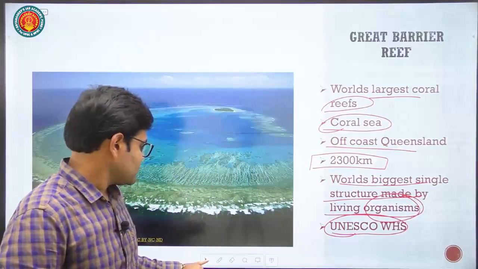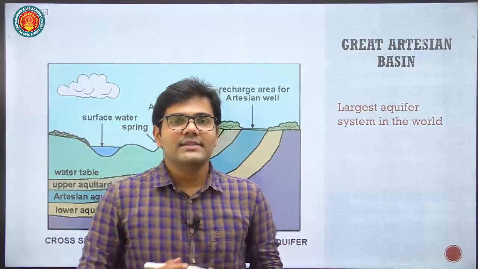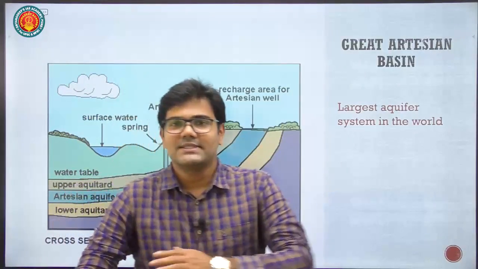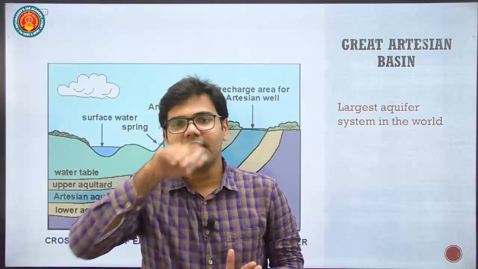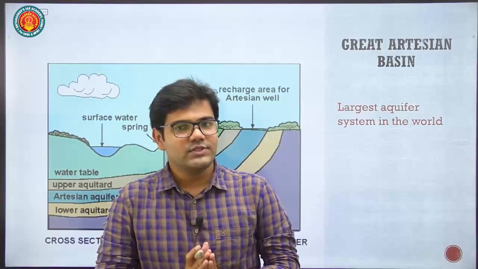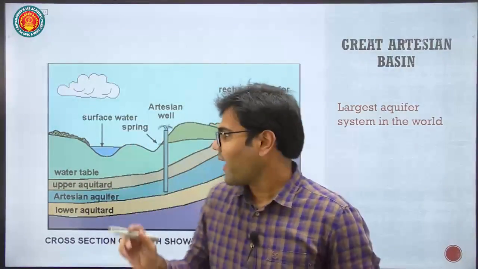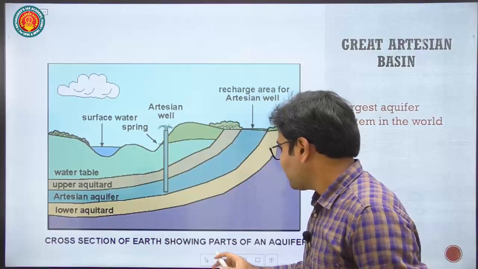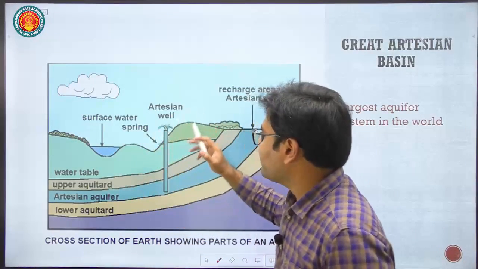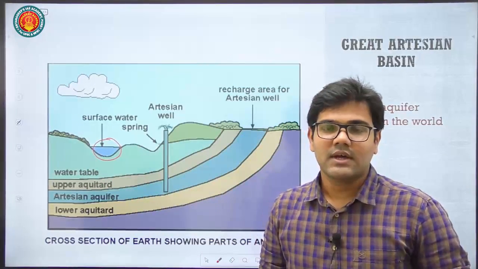Now we will talk about Great Artesian Basin. So Great Artesian Basin is located to the west of Great Dividing Range. It is a kind of lowland in the eastern part of Australia. What is Great Artesian Basin? So this is a diagram of an aquifer. What happens here? You can see the surface water in the form of rivers and lakes.